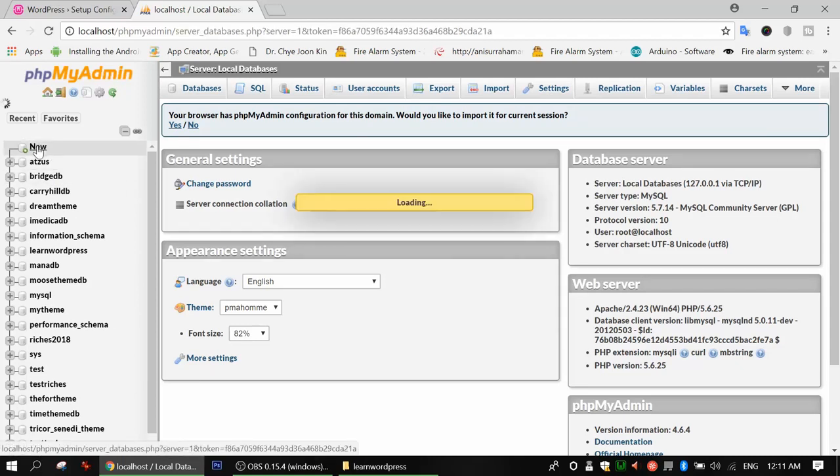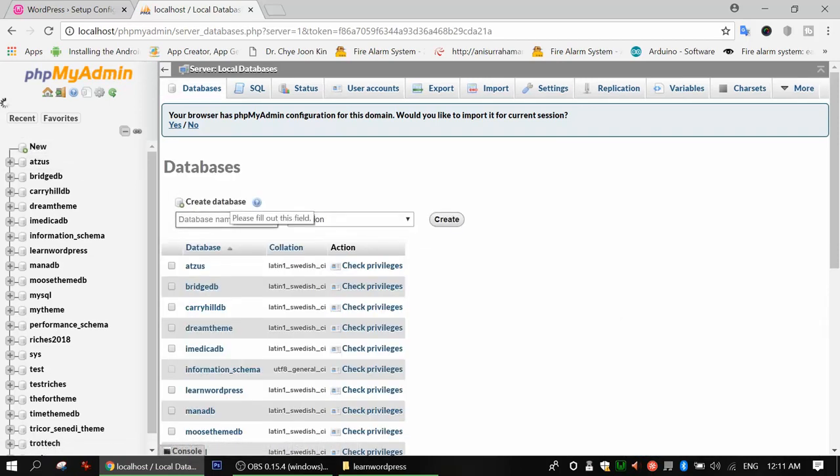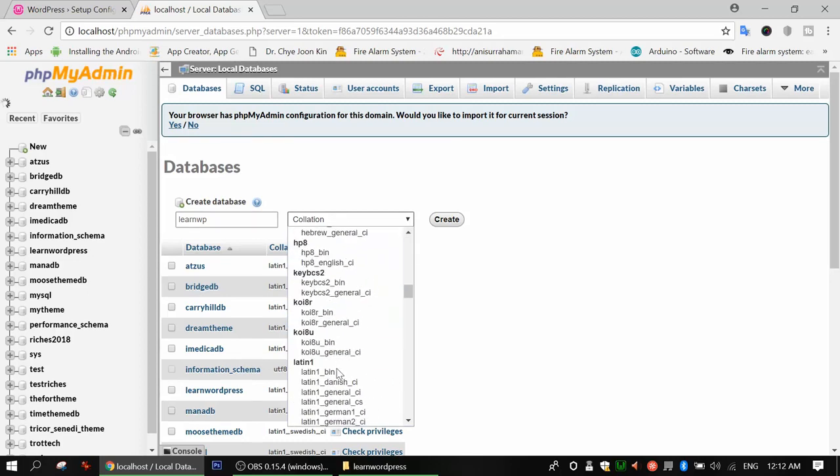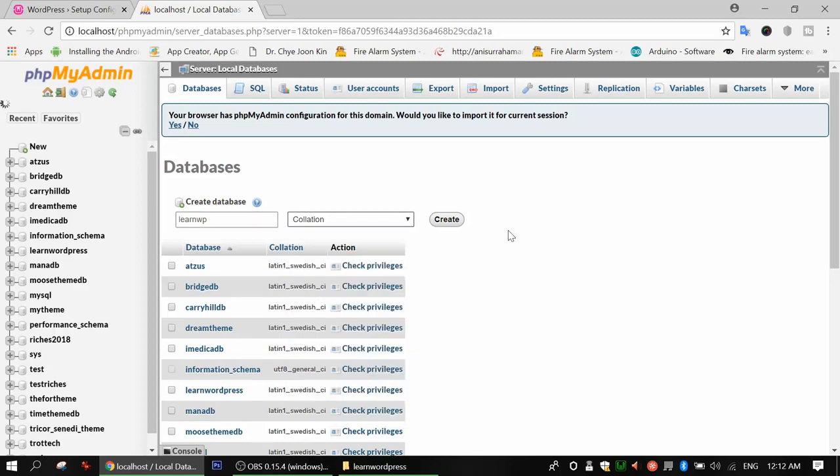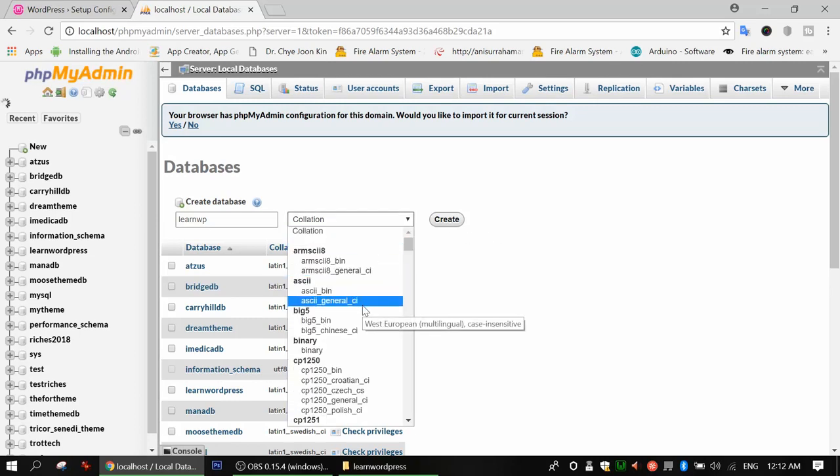From your left side, you click New, and you see the skin has already changed. You will see a field for the database name, and it says create database. So I will give the database name something like learn wp, okay, learn wp wordpress. And then there is collation. This is actually a different thing for the server. For example, I'm telling you about this collation: you have a website that was developed by your previous client in 2012. Now it's 2018, and it's almost closer to 19.